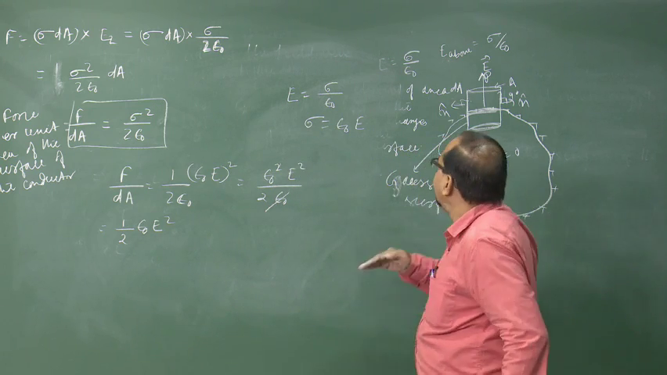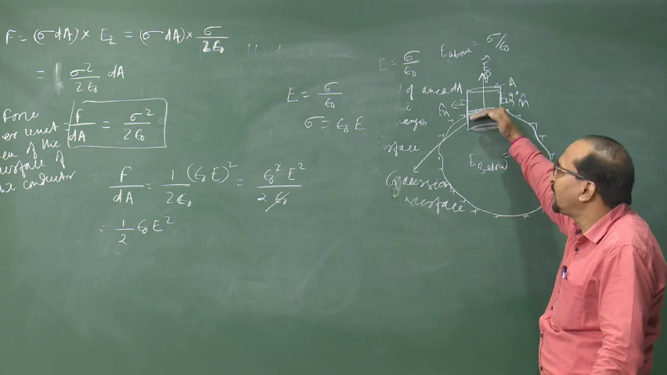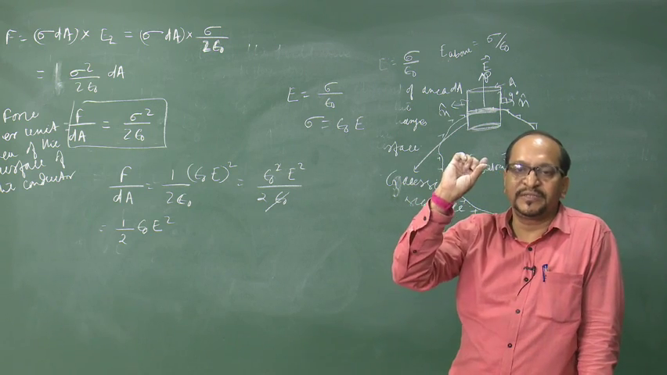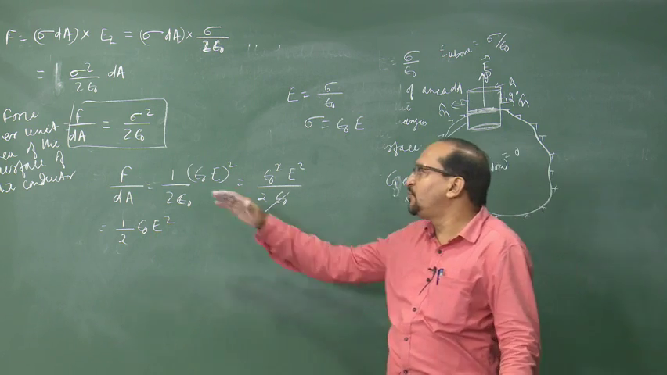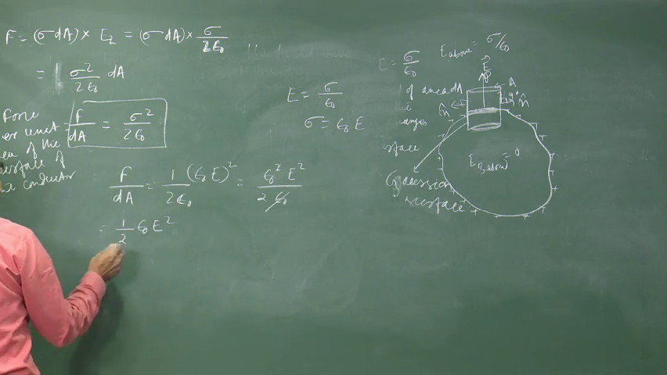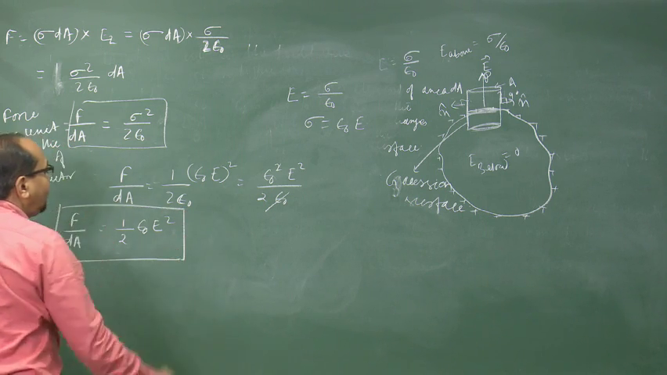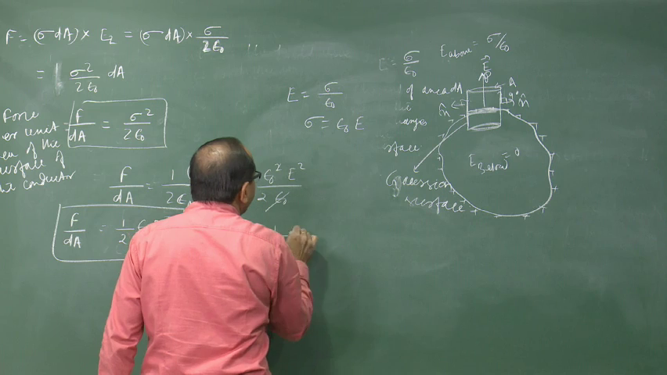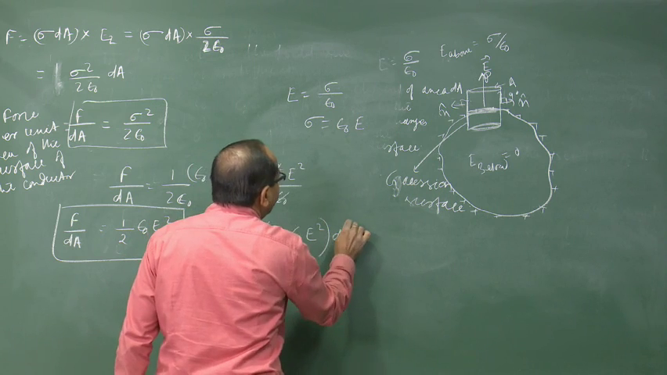Now, let us imagine displacing this surface charge element of area dA through a very small displacement, say dy. Then what will be the work done? Work done will be force into displacement. Here, F, from this equation, is our force per unit area, and we see that F is equal to half epsilon naught E square, into dA.